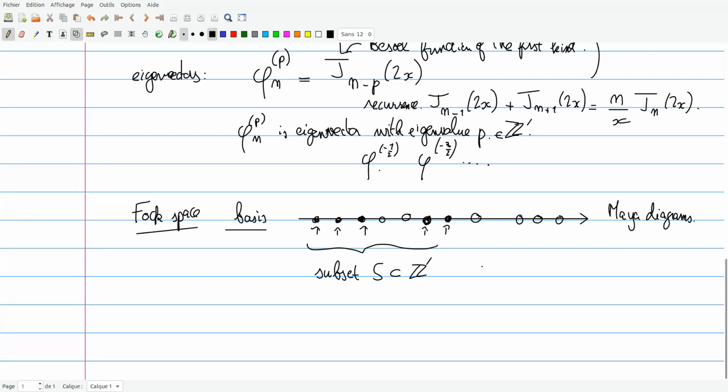And not every subset forms an admissible Maya diagram. You have to have some condition, exactly the condition I said before. On the right, every site has to be empty, so it means that S admits a maximum, the rightmost element.